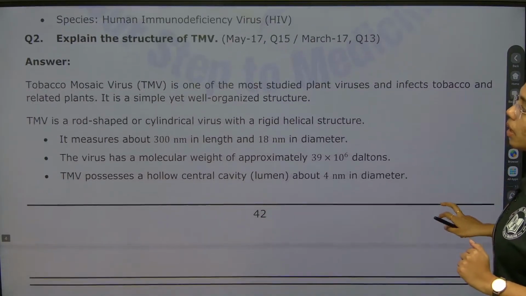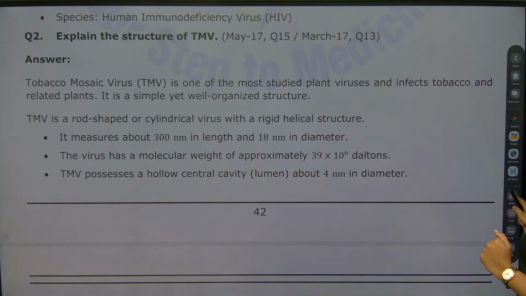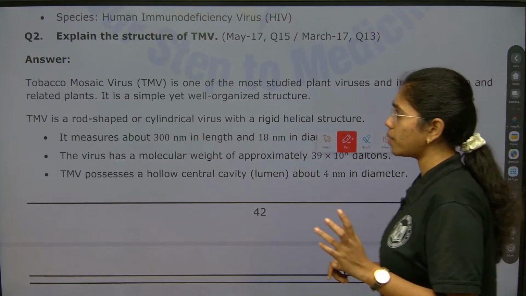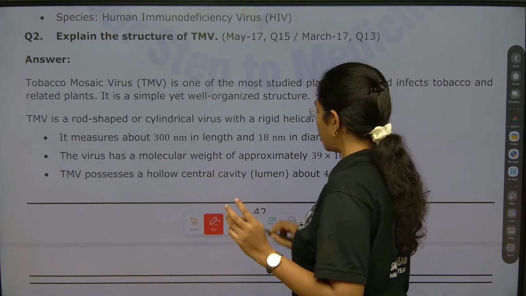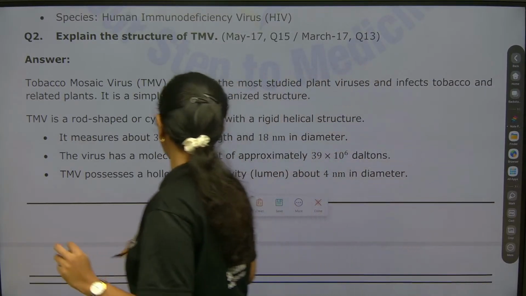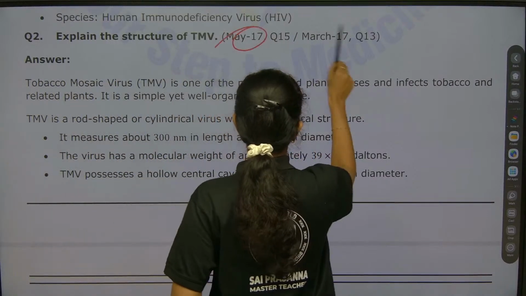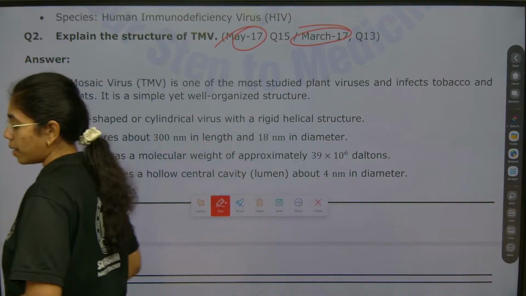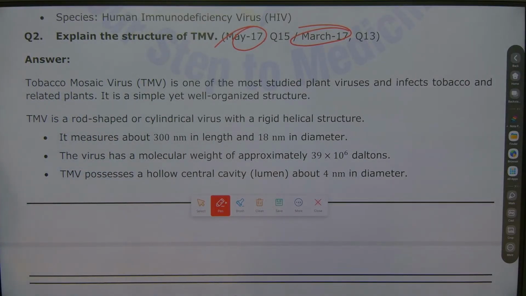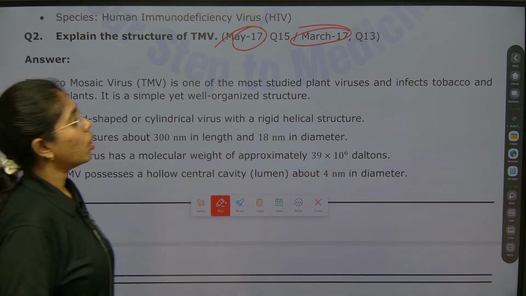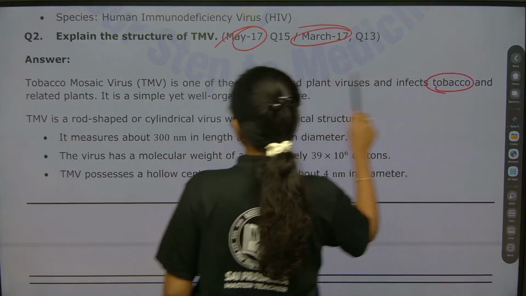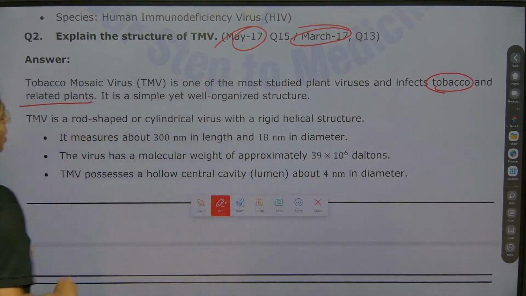Next, explain the structure of TMV. TMV structure is a question asked multiple times. It was asked in 2017, in two different months, May and March 2017. So here we go: TMV is one of the most studied plant viruses. It will infect tobacco and tobacco related plants. It has a simple yet well organized structure.